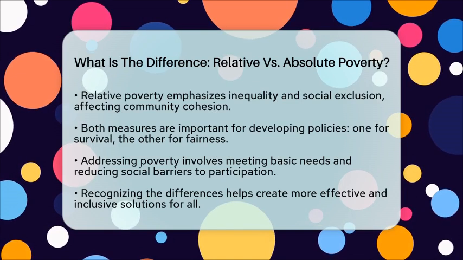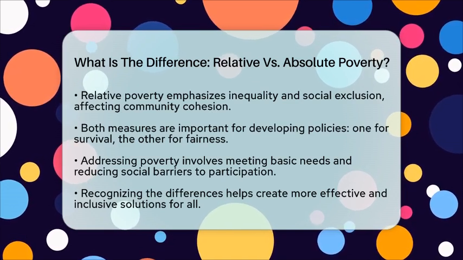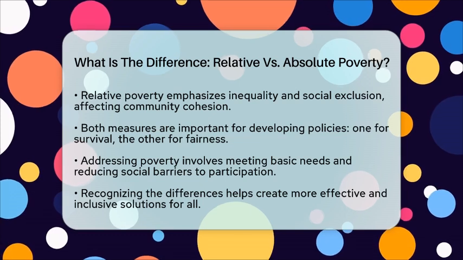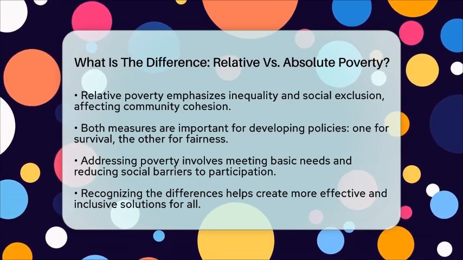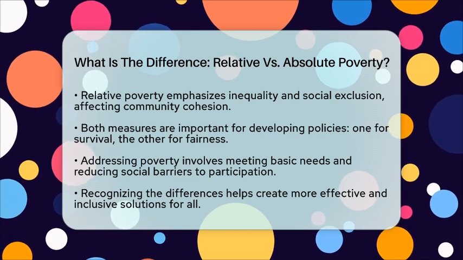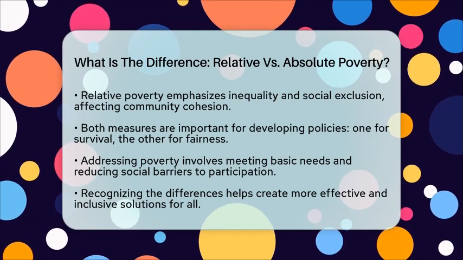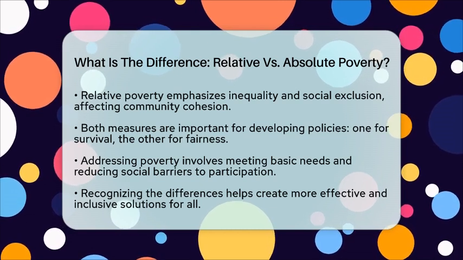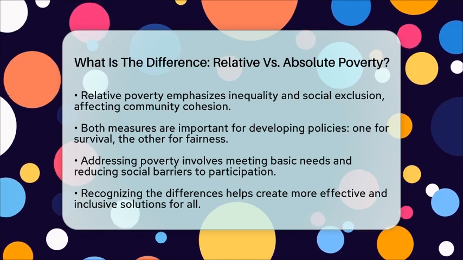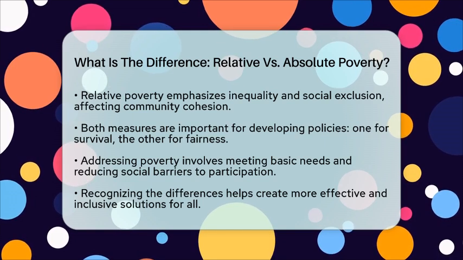Both ways of measuring poverty are important for creating effective policies. For example, tackling absolute poverty can save lives, while reducing relative poverty can create fairer, more inclusive communities. In the end, addressing poverty means looking at both the basic needs that keep people alive and the social barriers that prevent full participation in society. Recognizing the difference between these two ideas helps us build better solutions for everyone.